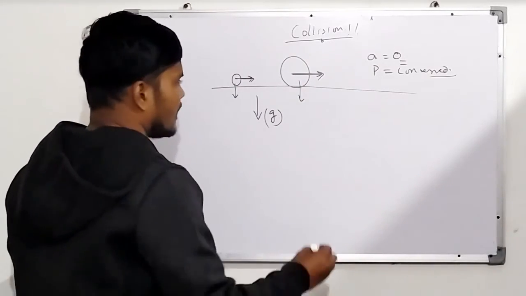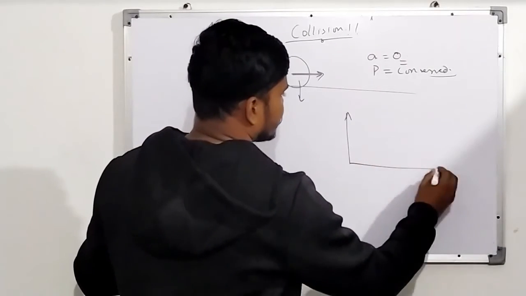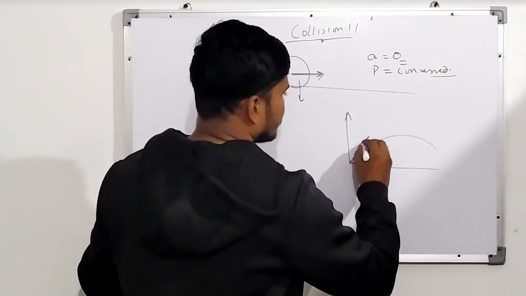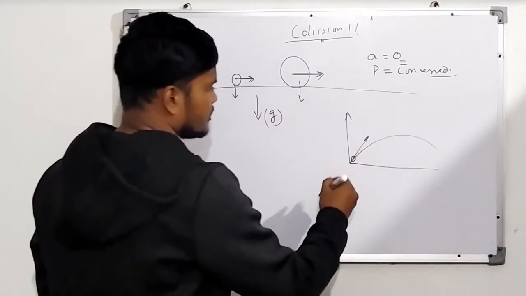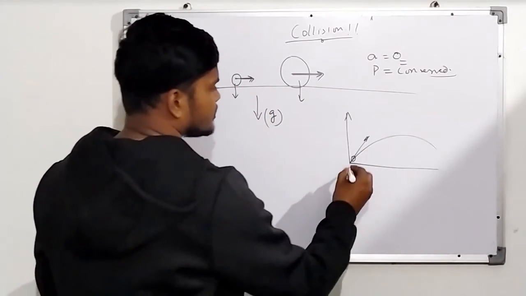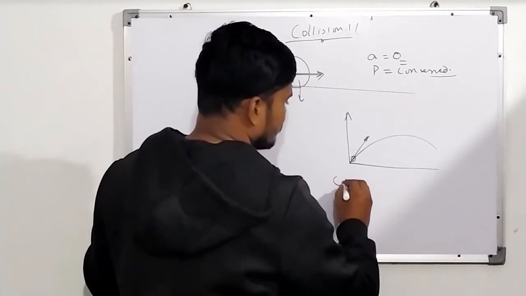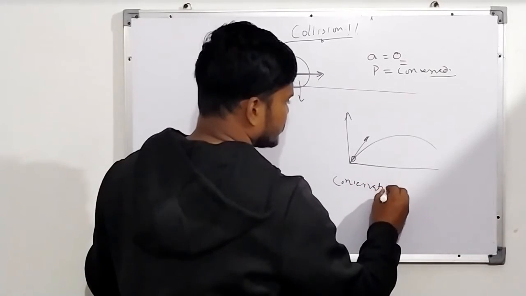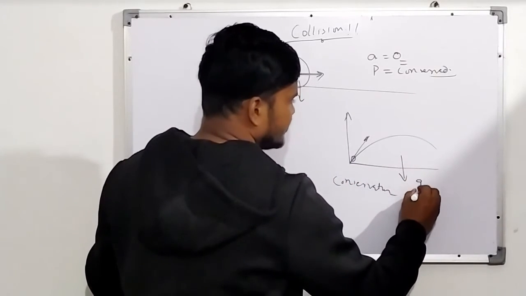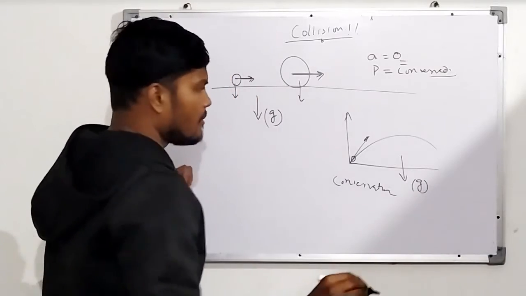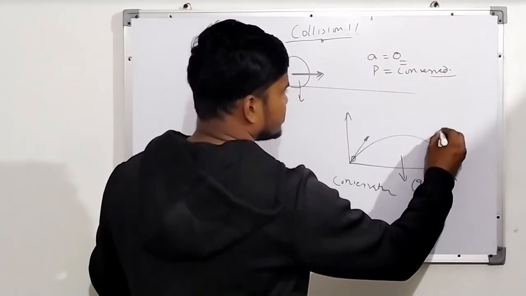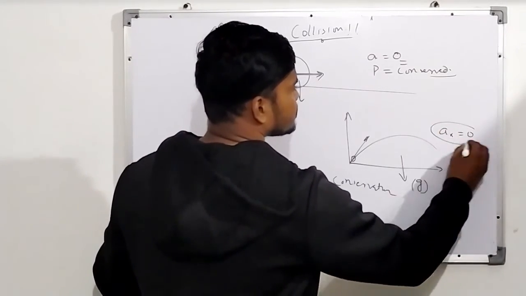Again, in projectile motion, there is a body here. Can you apply the conservation of momentum in projectile motion? Yes, it was in the g field, which was downward, but we have already told you that in the x direction there is no acceleration.